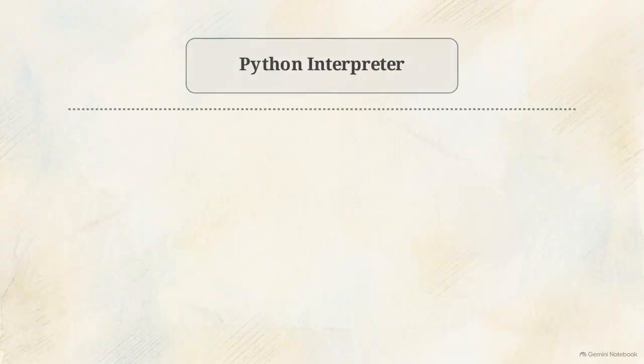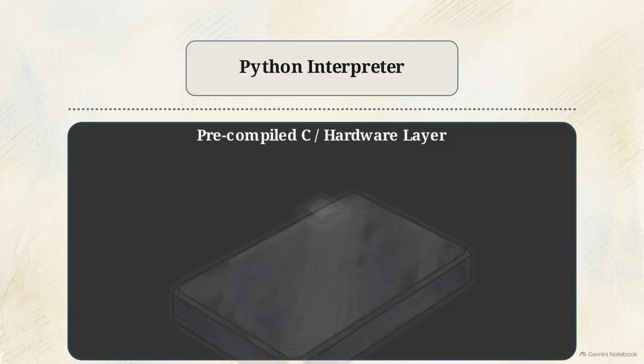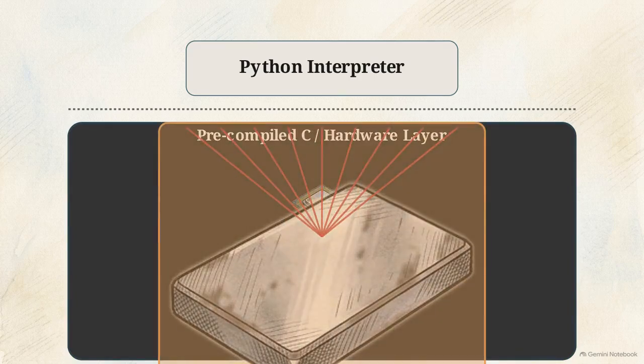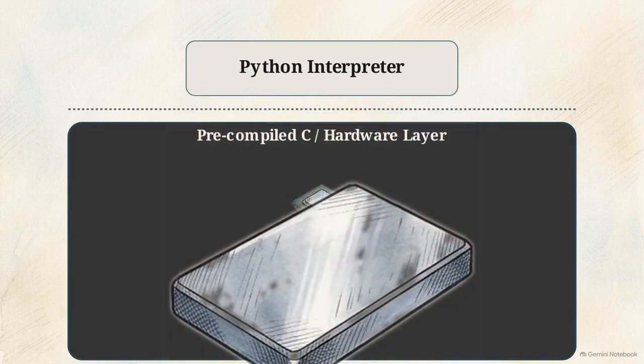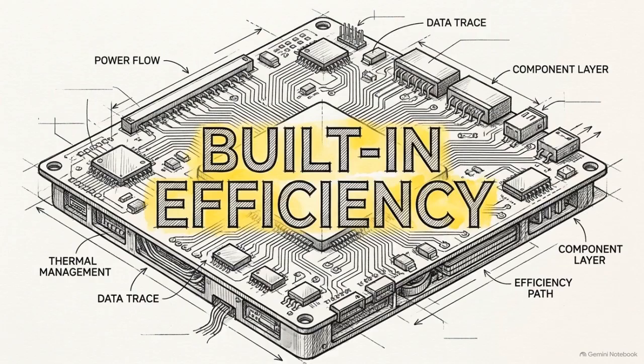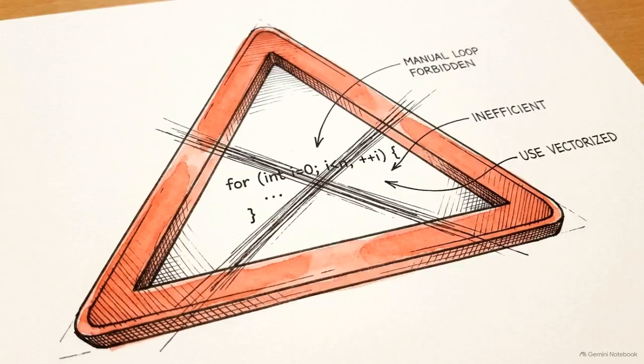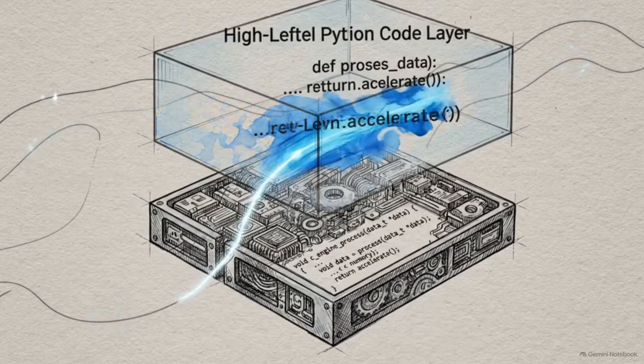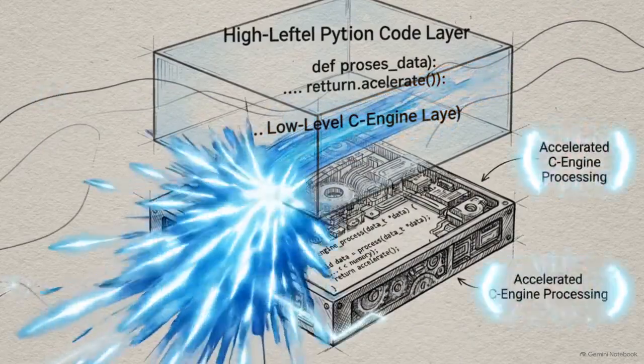This heavy lifting is not happening in Python. Array instructions are passed down to highly optimized pre-compiled C code beneath the surface. This C layer mathematically applies your instruction across the entire continuous data block at once, utilizing specialized hardware-level libraries. This establishes a definitive rule for data scientists: always default to NumPy's built-in functions. Writing a manual Python loop for numerical data guarantees you are bypassing this optimized engine. Vectorization acts as a bridge. It gives developers the highly readable syntax of Python while executing calculations at raw C speeds.